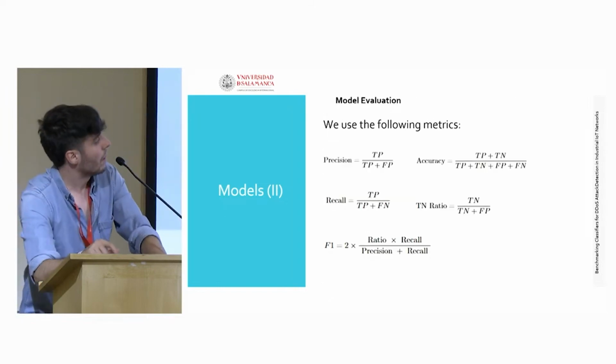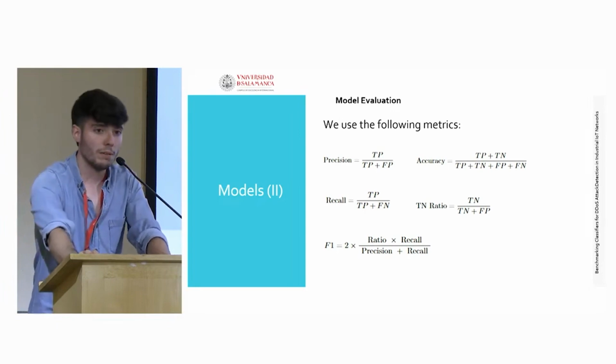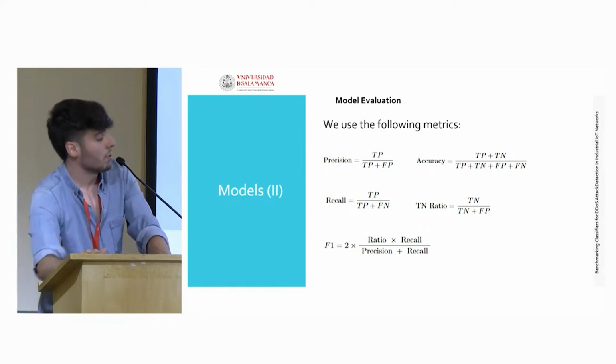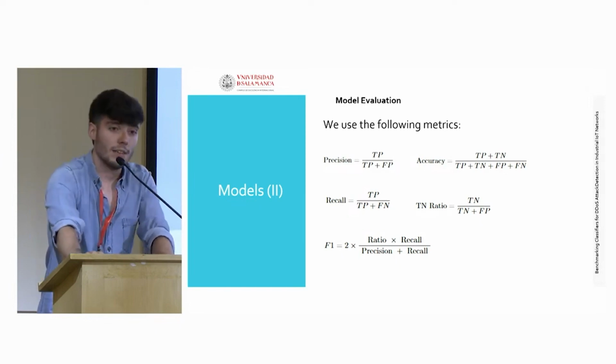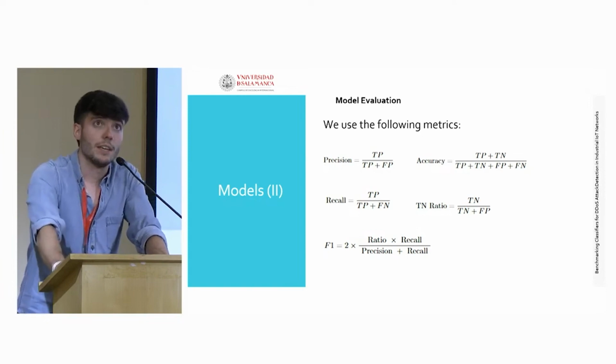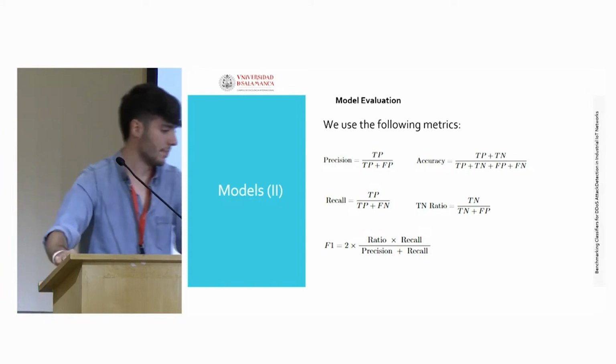Now, to evaluate the models, we have chosen the following metrics. There are the common ones like precision, accuracy, recall, and F1 score, but also we have used a new one that we have called true negative ratio. That is the ratio of packets labeled as benign that are classified as such.